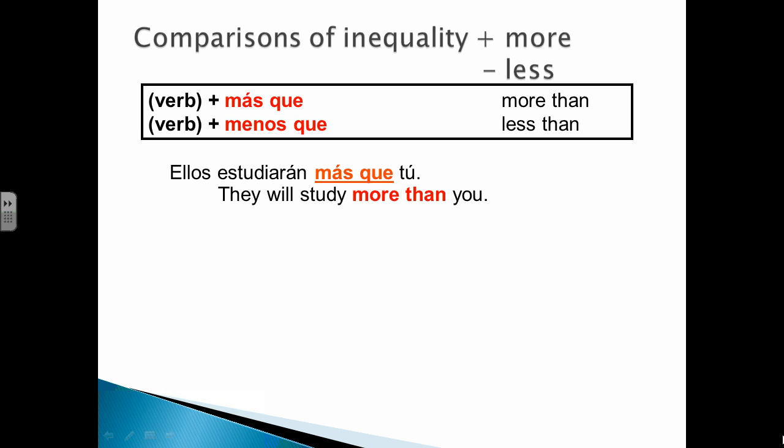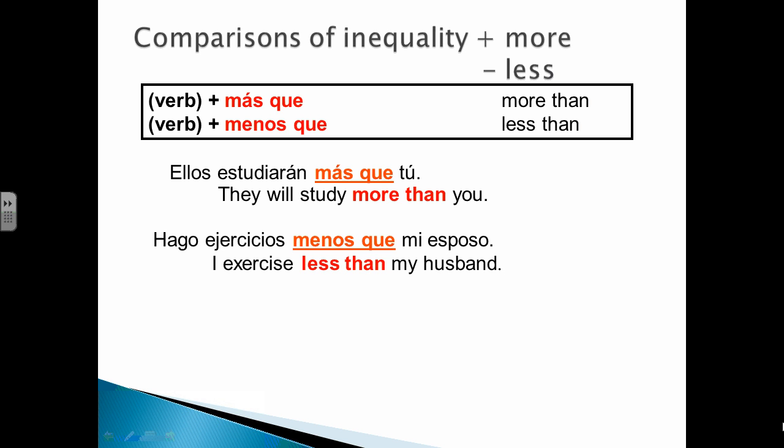Comparisons of inequality as well. If you don't have anything in between it, which is fine, you would just have a verb. Ellos estudiarán más que tú. They will study more than you. Por ejemplo, hago ejercicios menos que mi esposo. I exercise less than my husband. So you don't need an adjective, adverb, or noun. But if you have one, it has to go in between the más and the que, or the menos and the que right here. If not, you just leave that blank.